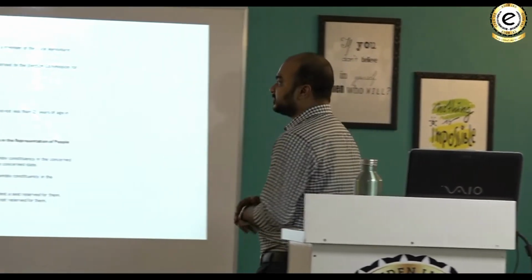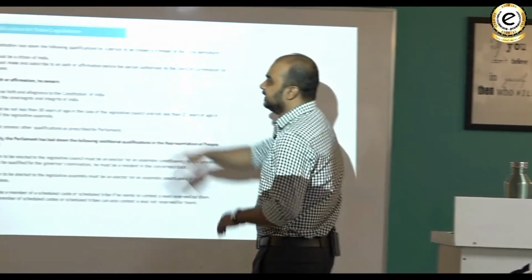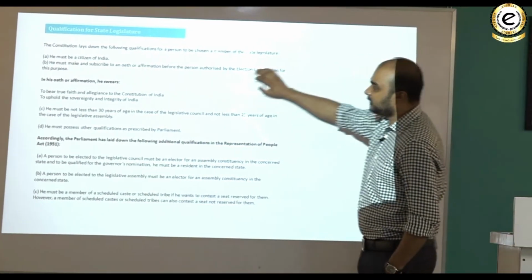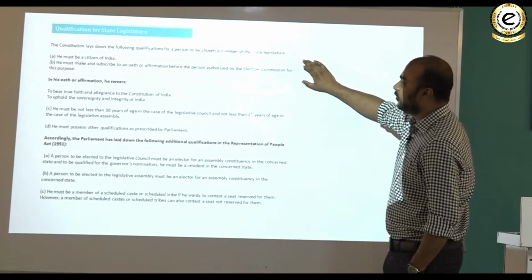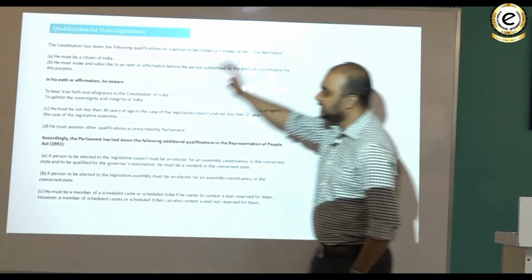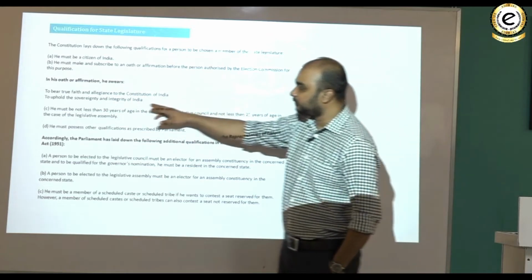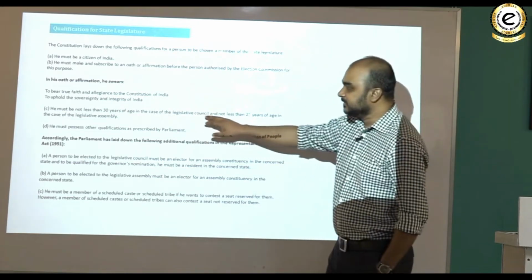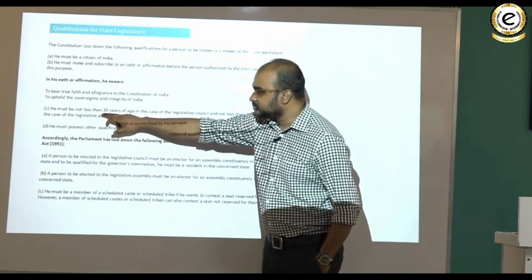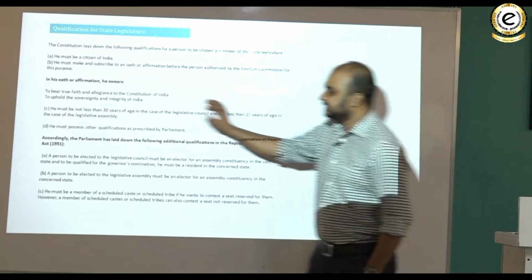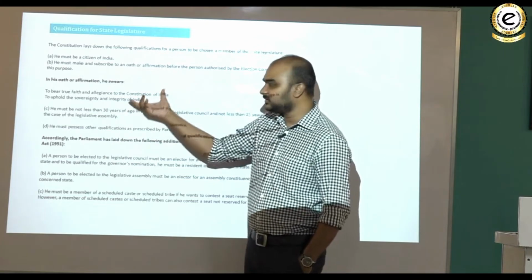Qualification for the state legislature. What is the qualification? First, he must be a citizen of India. He must make and subscribe to an oath or affirmation before the person authorized by the election commission for this purpose. And what is the oath? To bear true faith and allegiance to the Constitution of India, to uphold the sovereignty and integrity of India. And third condition is he must not be less than 30 years of age in case of legislative council and 25 years of age in case of legislative assembly. सब कुछ same है union के जैसा.